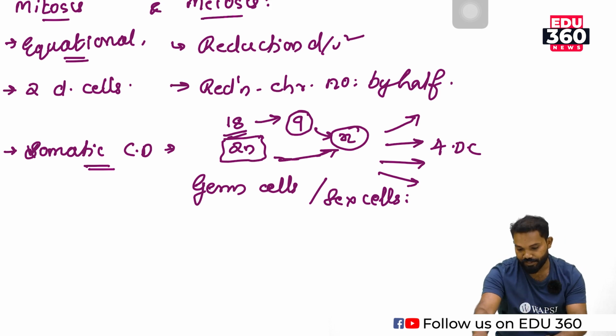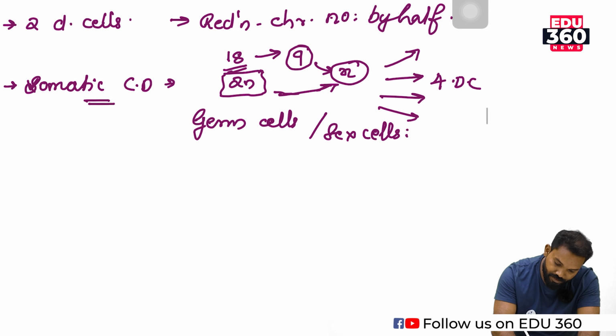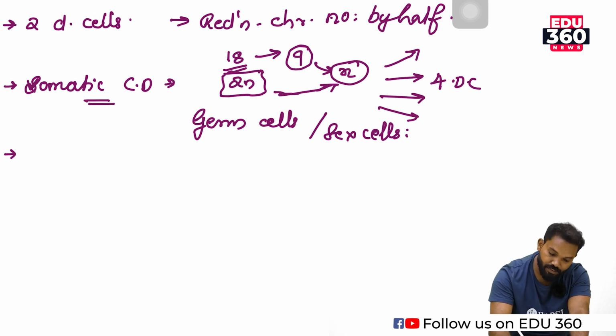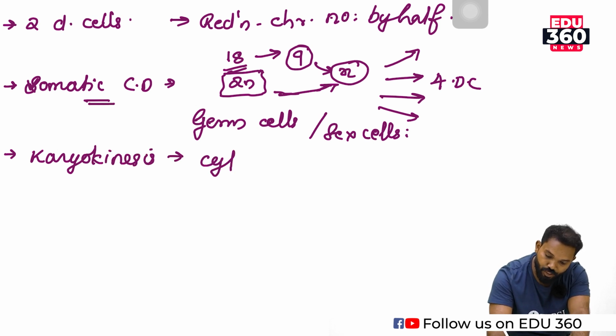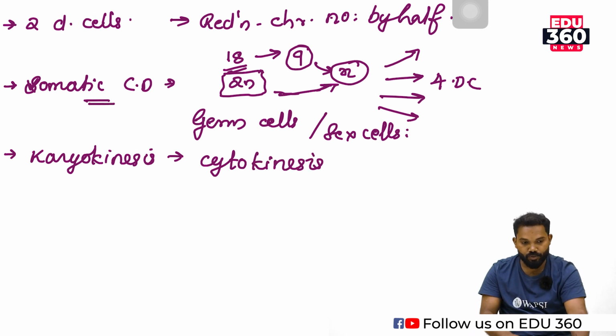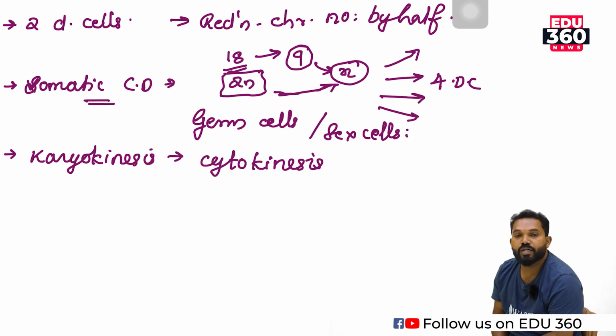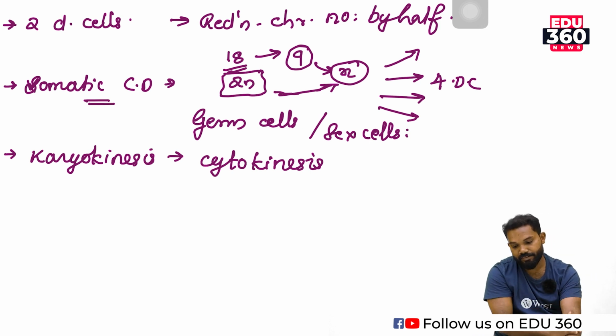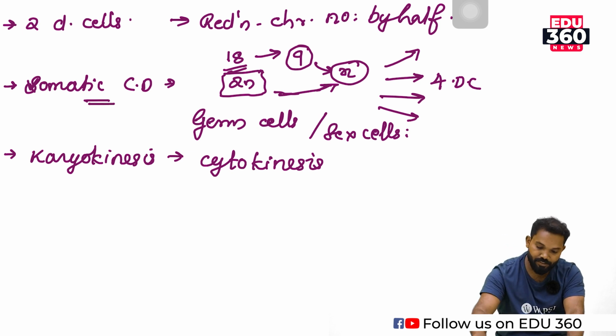In the case of mitosis or meiosis, there are two types of division. The first one is karyokinesis, and the next one is cytokinesis. That means whether it is mitosis or meiosis, it is completed through karyokinesis and cytokinesis. Among these, the first process is karyokinesis, the next process is cytokinesis.